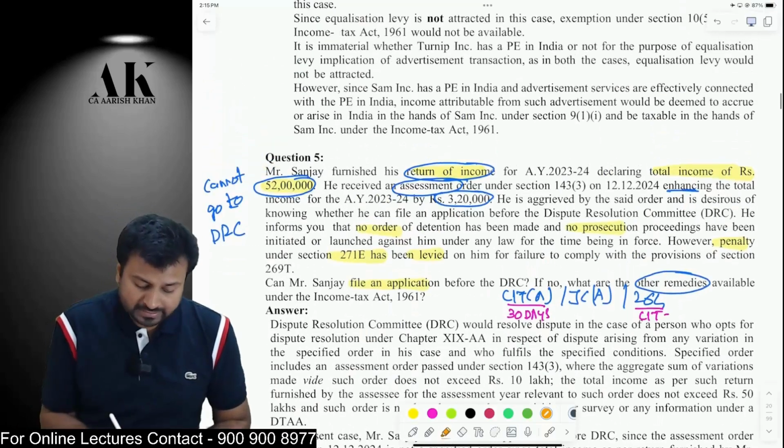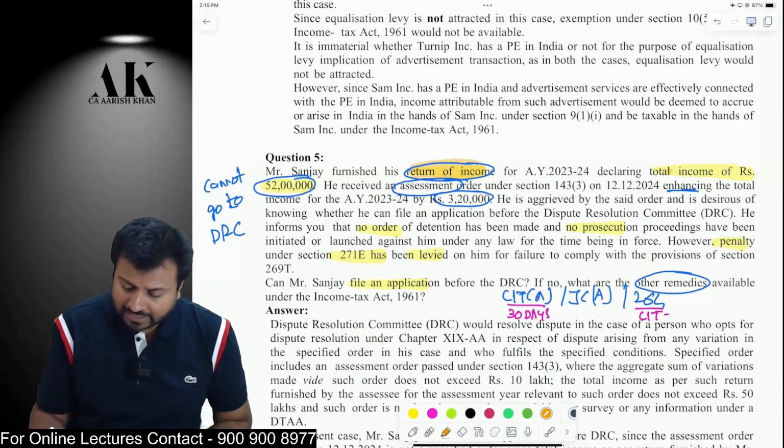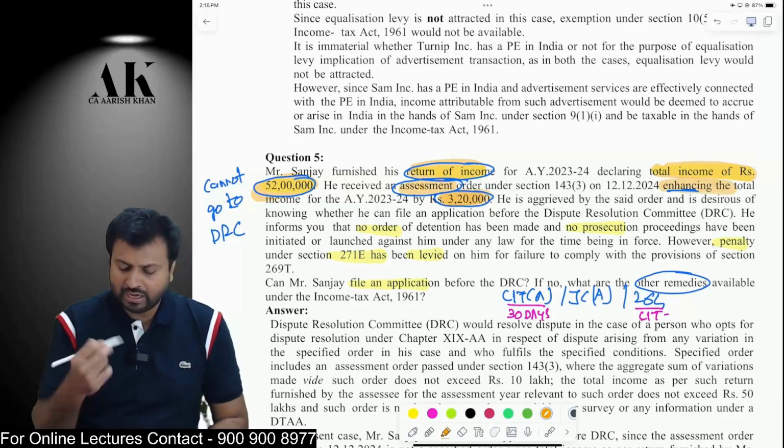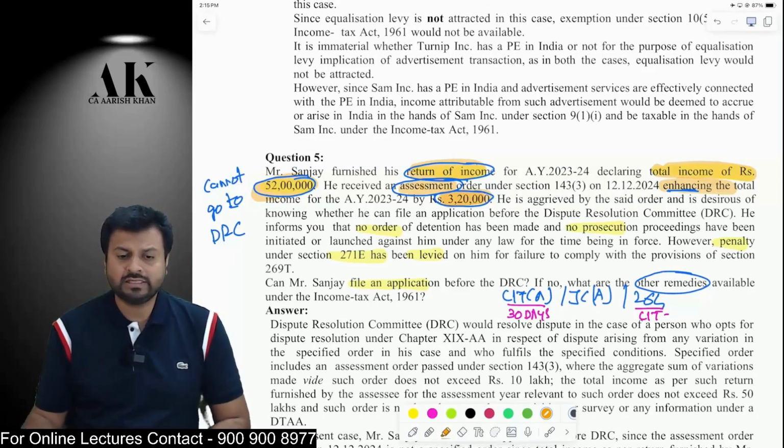Next question, Mr. Sanjay has filed a return of income and in the return he has declared an income of 52 lakh rupees, okay? After that, the AO has done an assessment and the AO has increased the income by 3,20,000 rupees. Now the assessee wants to go for the dispute resolution committee. Can the assessee approach the dispute resolution committee?